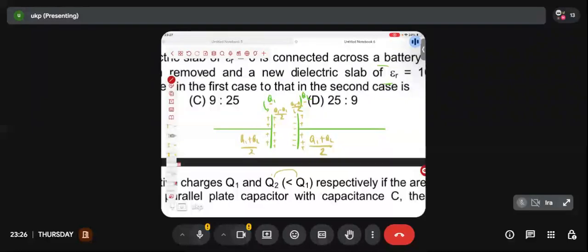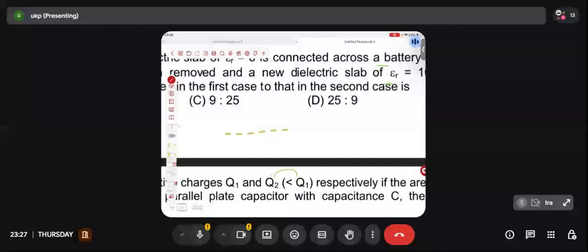But does it matter to us how much charge is present on the outer surface of the two plates? No, right? We had already done enough problems when we had proved that the charge on the outer surface doesn't determine the capacitance. Okay? So can I just assume that the charge is present only on the inner surface?